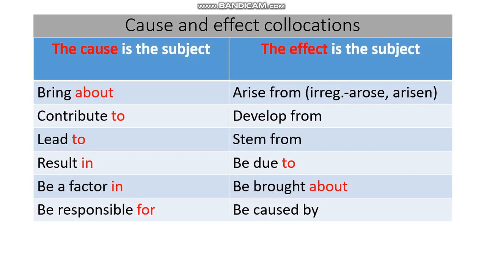Here you see a chart with cause and effect collocations. In the first column, we see phrases to use when the cause is the subject of the sentence, while the second column demonstrates phrases used with the effect as the subject. All these collocations have fixed prepositions and need to be memorized. Pay attention to the verb arise. It is irregular and has the following forms: arose and arisen.